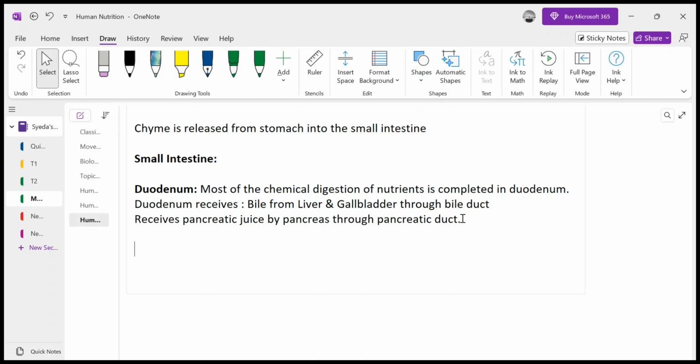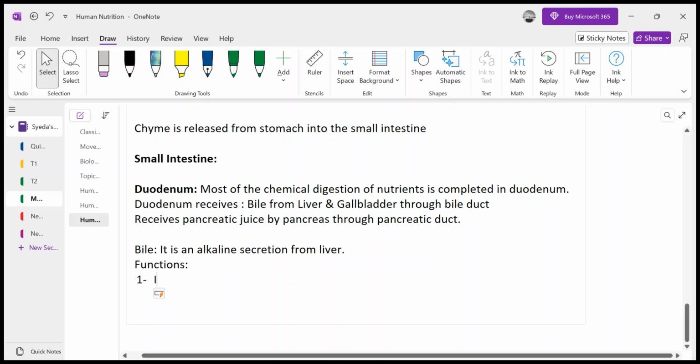First of all, the bile, right? Now the role of bile comes here. Now bile is a very important part of the digestive system. How? It is an alkaline secretion from liver, and it has a few functions that you must remember. And what are those functions? First of all, number one, it physically